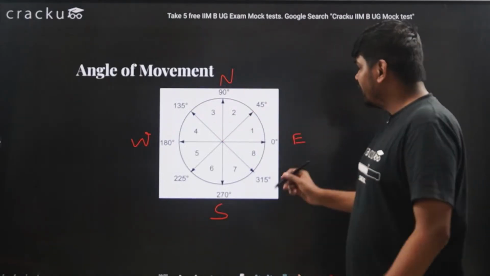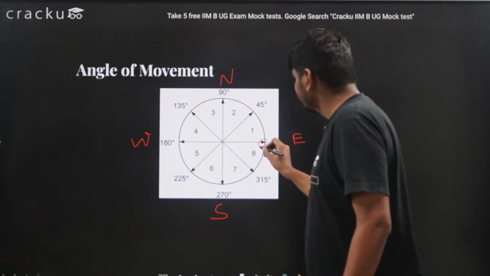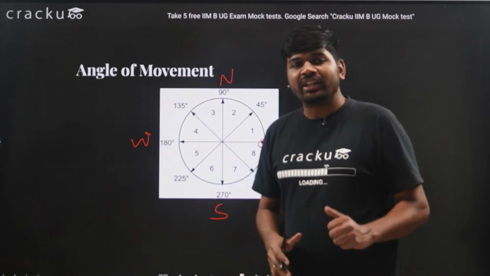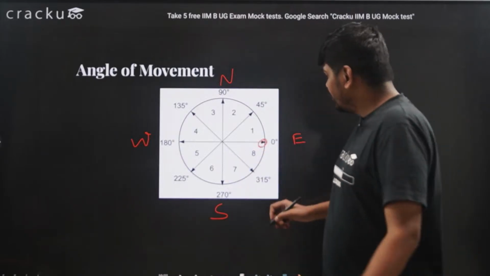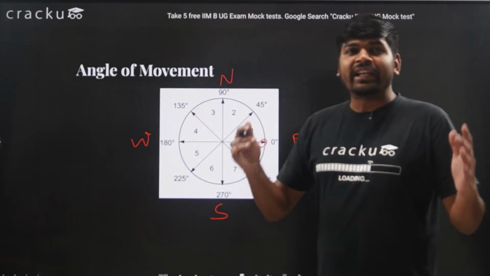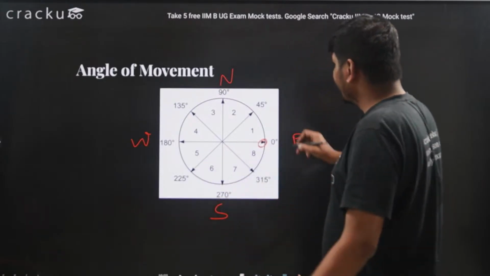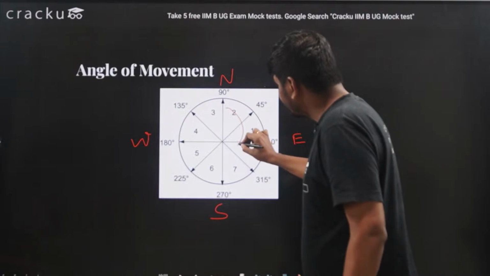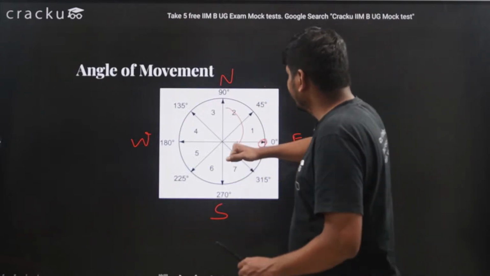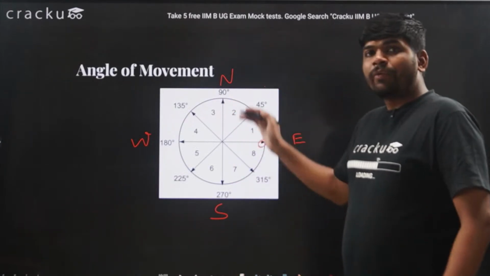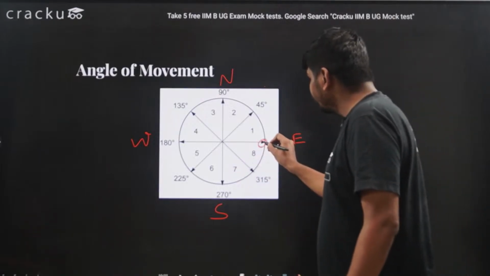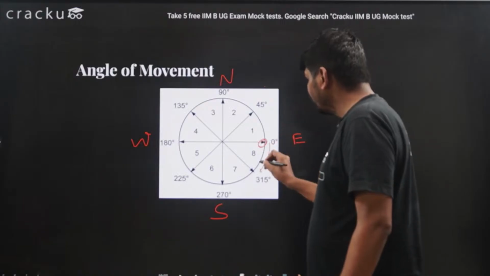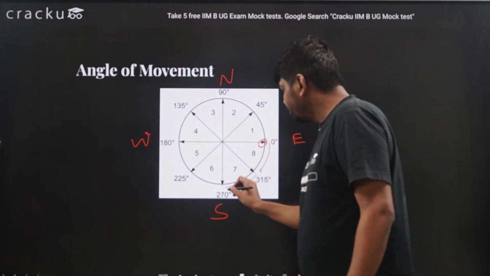Now suppose I am standing at this point and I say I moved in a clockwise direction. Clockwise direction means the direction in which the clock moves. We know the clock moves in this direction. So if I am saying I am moving in clockwise direction, then I will start from here and start moving toward this direction. So from here, here, then here.